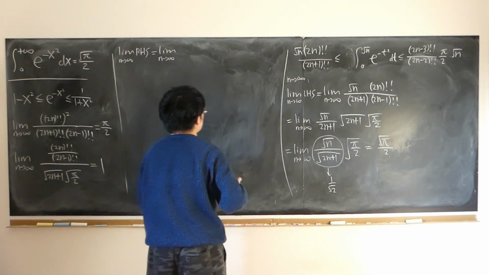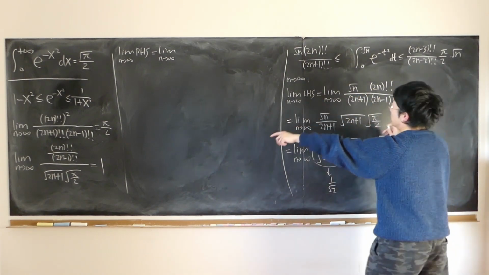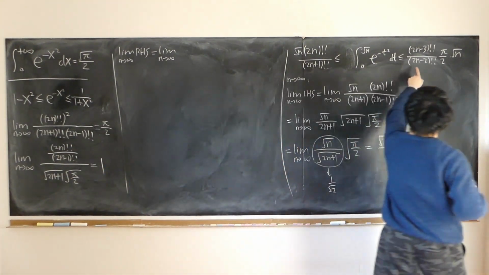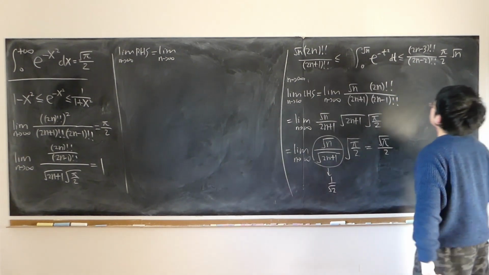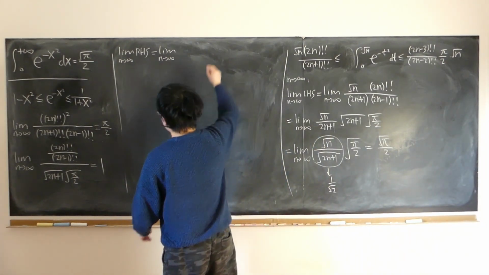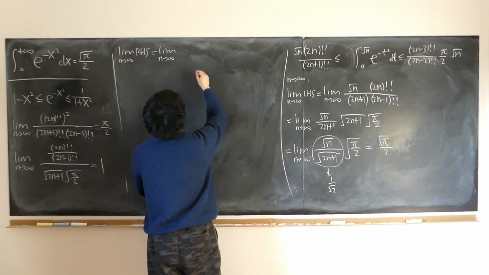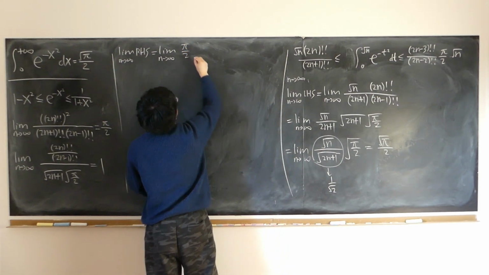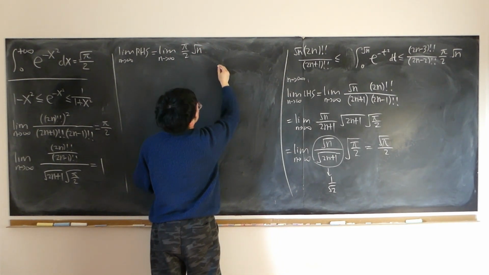Instead, we are going to increase the even number by 1, right? Increase 2n minus 2 by 1 becomes 2n minus 1. So in the end, we can substitute by, let me just copy down the pi over 2, copy down square root of n, and then we can substitute.